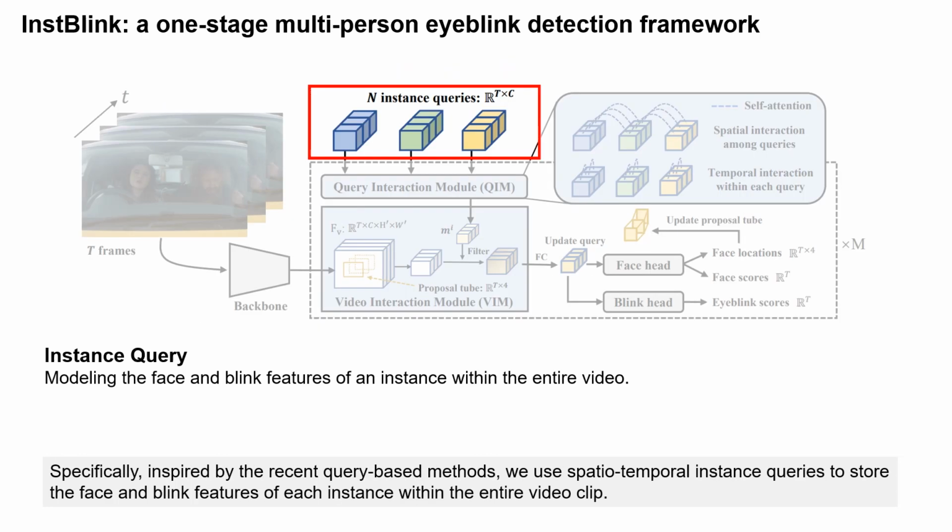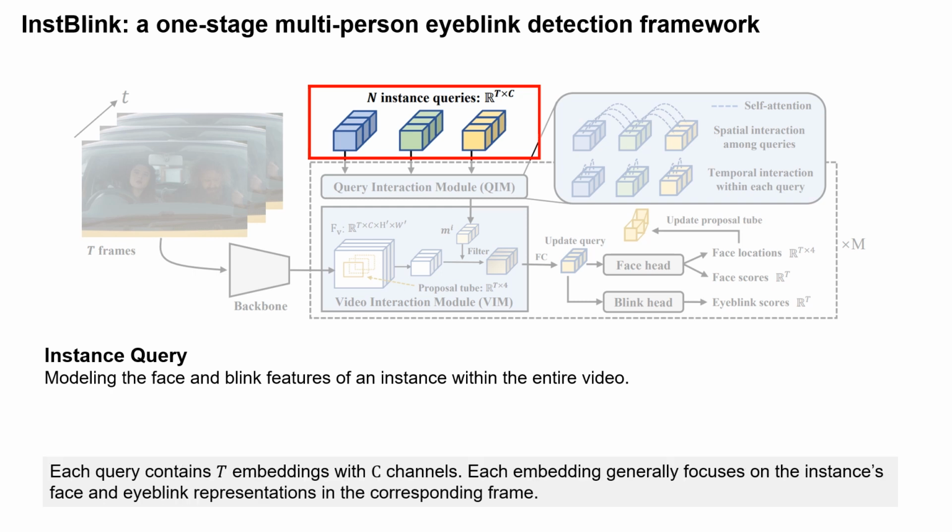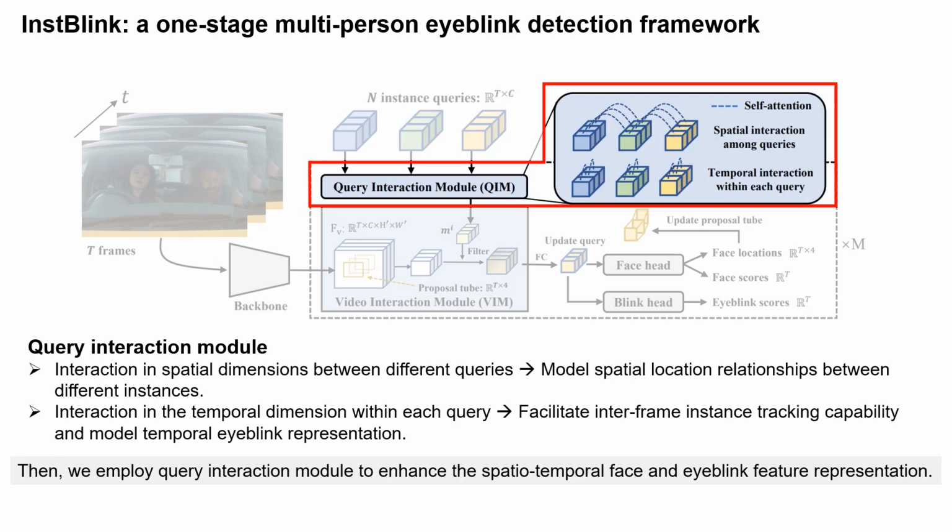Specifically, inspired by the recent query-based methods, we use spatio-temporal instance queries to store the face and blink features of each instance within the entire video clip. Each query contains T embeddings with C channels. Each embedding generally focuses on the instance's face and eyeblink representations in the corresponding frame. Then, we employ the Query Interaction Module to enhance the spatio-temporal face and eyeblink feature representation.